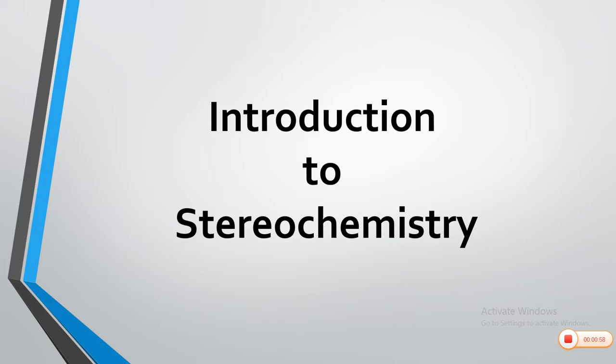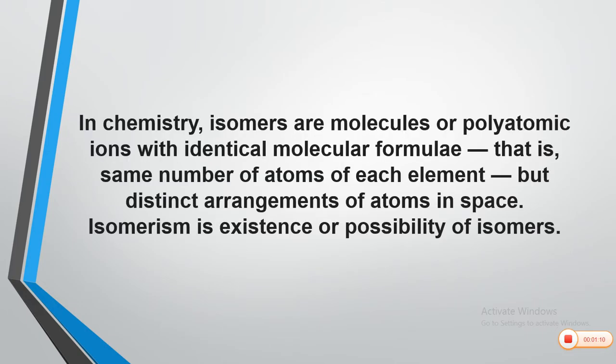So, being the first lecture of this topic, let us have a broad outline of the topic. This will be an introduction to stereochemistry. In chemistry, there are isomers. The isomers are the molecules or polyatomic ions with identical molecular formulae, that is, the same number of atoms of each element but distinct arrangement of atoms in space.